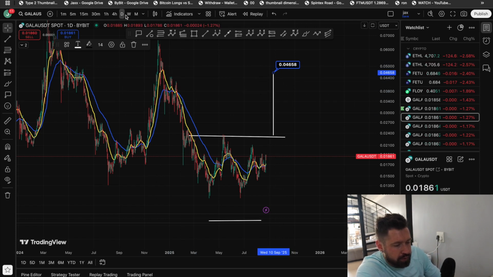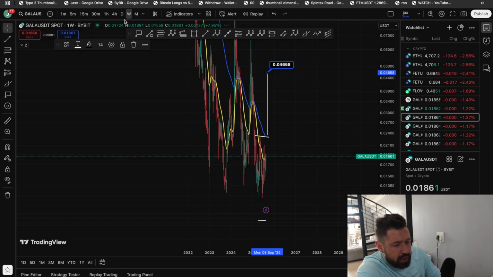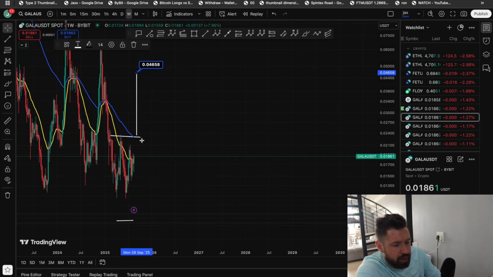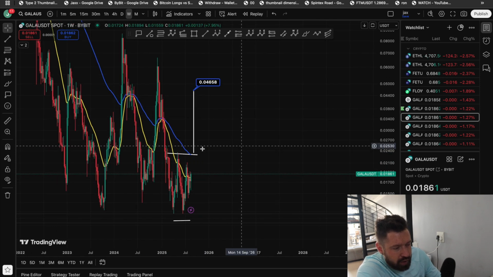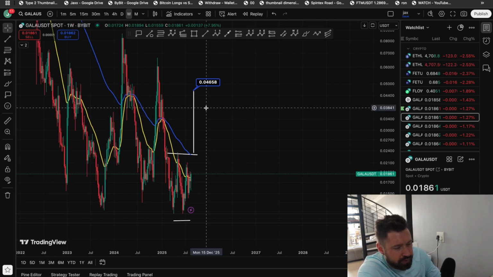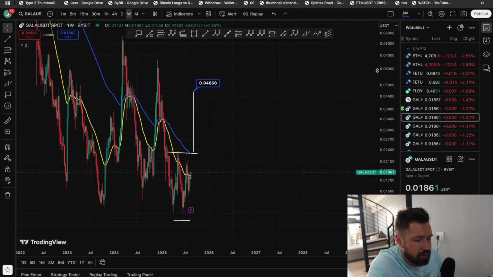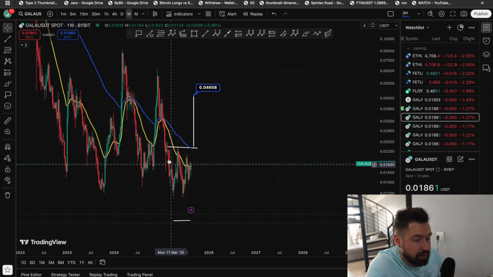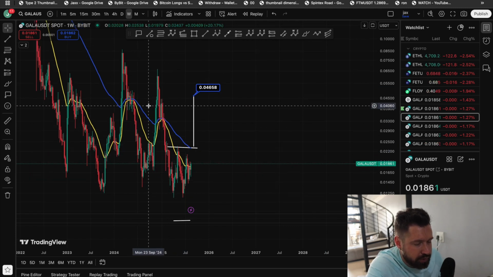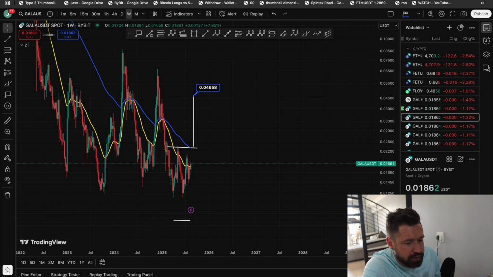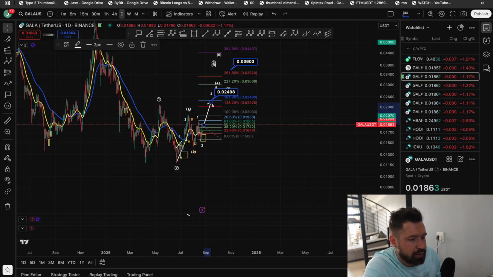Weekly chart. I know we're still under the EMAs, so we're just getting back above the 20. That's good. So we want to get back above the 55 as well. On the weekly, see the bullish cross. Buy and go to the beach signal basically signifies a bull market is starting. Obviously, Gala is still way down at the lows, but I do think that will change quickly. I'm looking for 30 to 60 cents in the bull run. I think it's very possible. I know there's a lot of FUD around Gala, but just wait and see, guys. It will melt your brain.